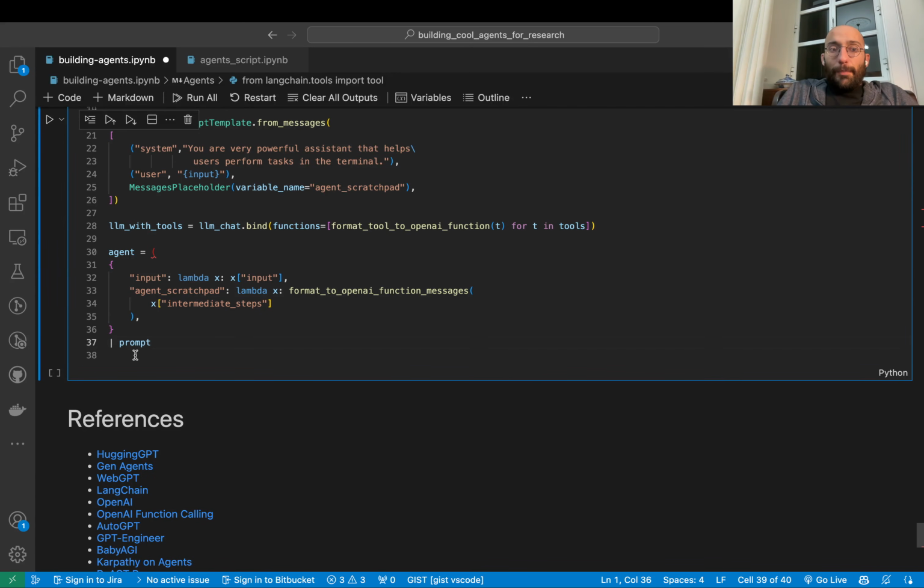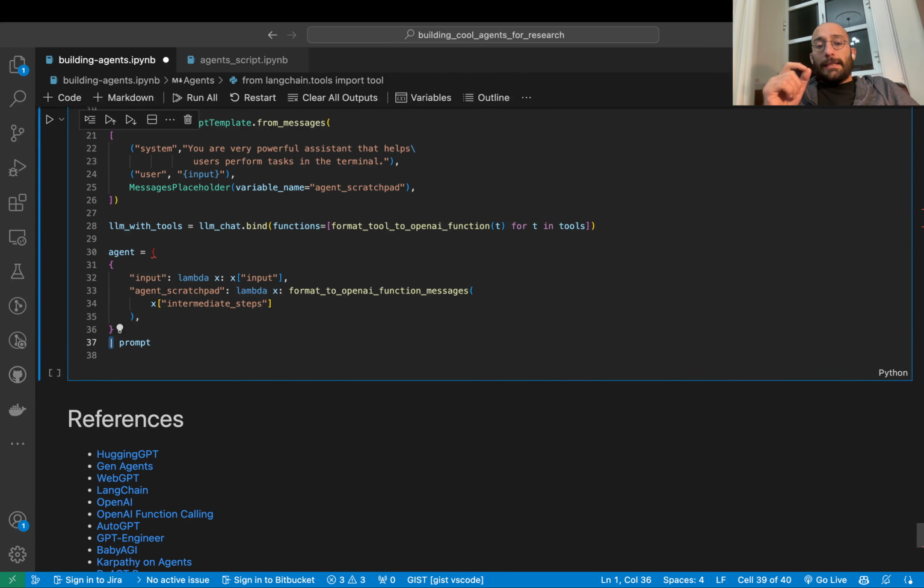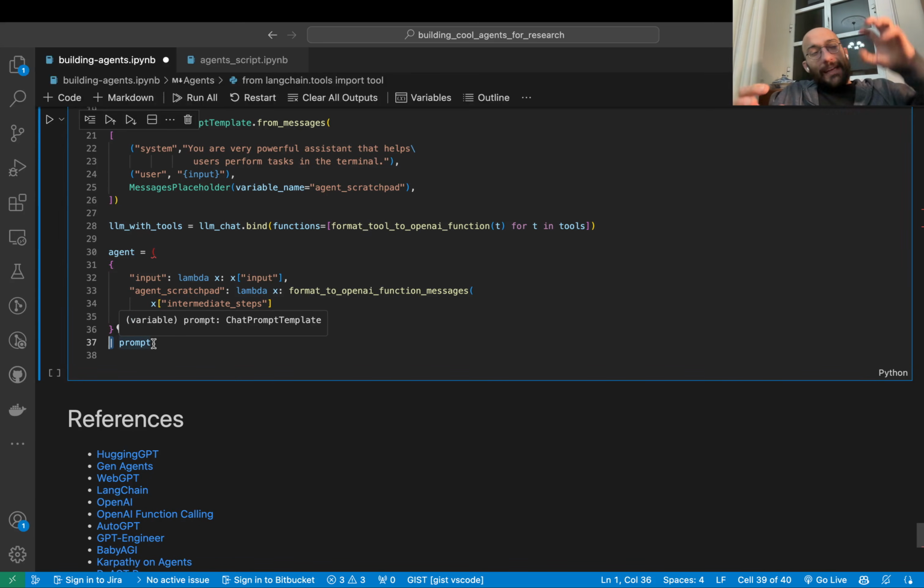Finally, we're going to use the pipe symbol, which is LangChain's LCEL interface, the LangChain Expression Language interface, which is a powerful way to combine agents with prompts, with models, with output parsing, to create awesome pipelines in a simple way, because you just have to use this pipe symbol to connect stuff together.